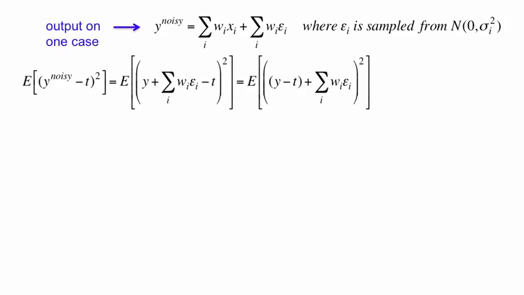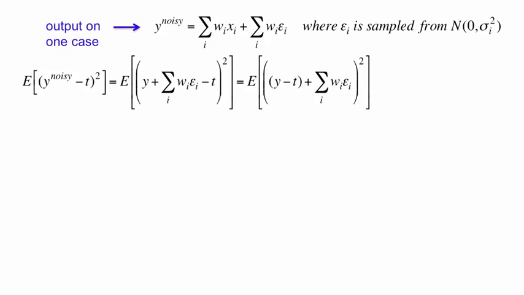So if we compute the expected squared difference between y noisy and the target value t, that's the quantity shown on the left-hand side of the equation, and I'm using an E followed by square brackets to mean an expectation. That's not the error, that's an expectation. And what we're computing the expectation of is the thing in the square brackets. So in this case, we're computing the expectation of the squared error that we'll get with the noisy system.